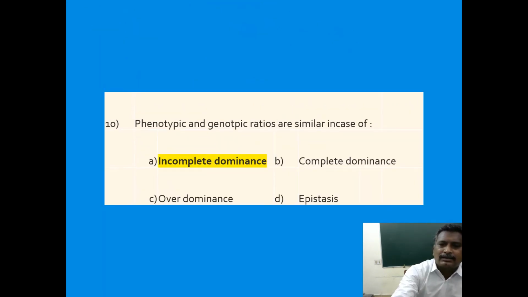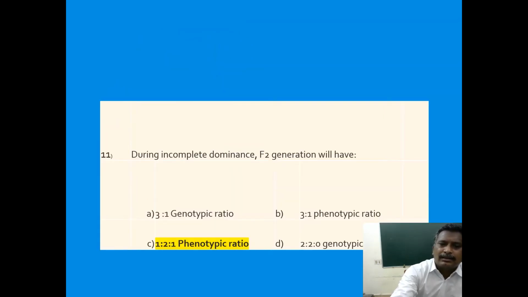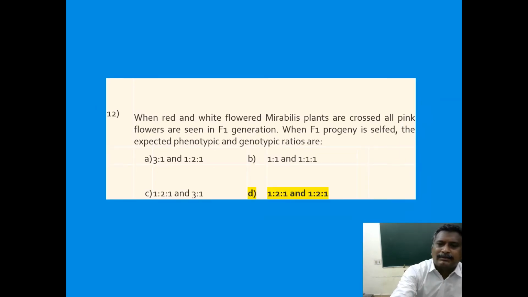Phenotypic and genotypic ratios are similar in case of incomplete dominance. That is 1 is to 2 is to 1. This is the phenotypic and genotypic ratio that is commonly found in incomplete dominance. During incomplete dominance, F2 generation will have the 1 is to 2 is to 1 phenotypic ratio. When red and white flowered Mirabilis plants are crossed, all pink flowers are seen in F1 generation.